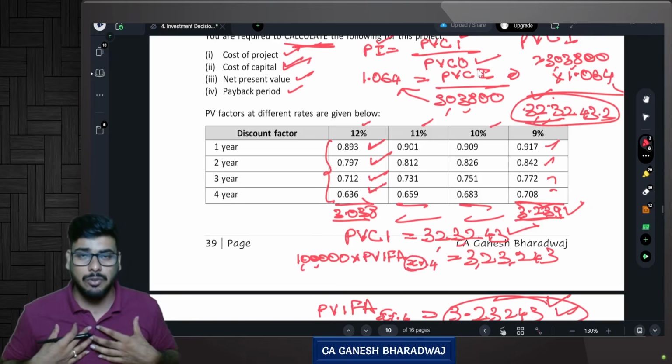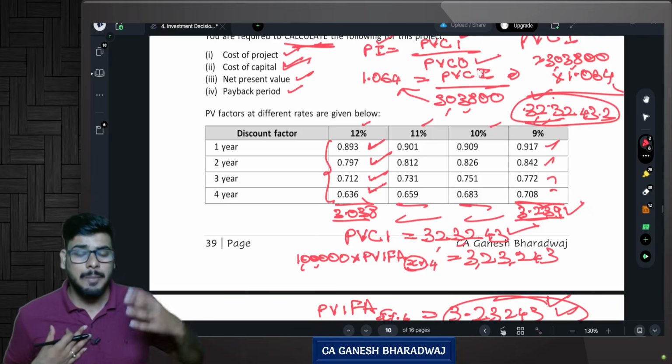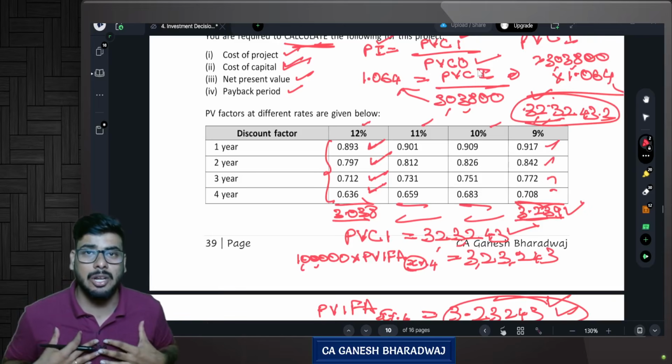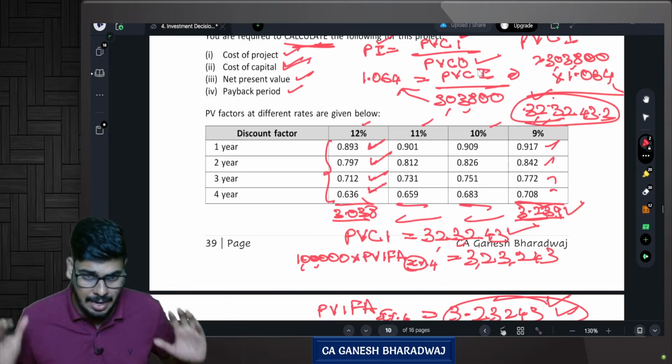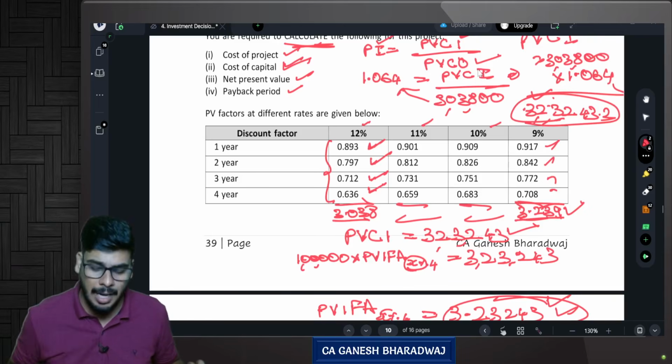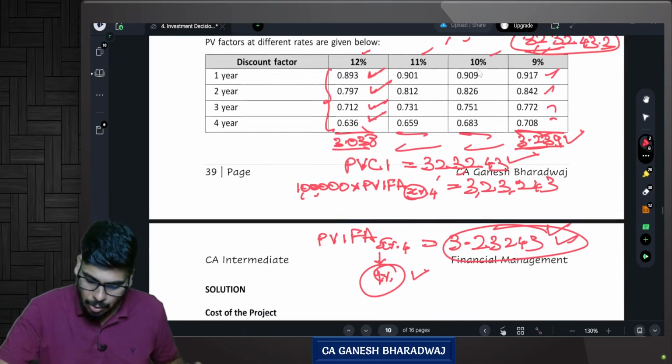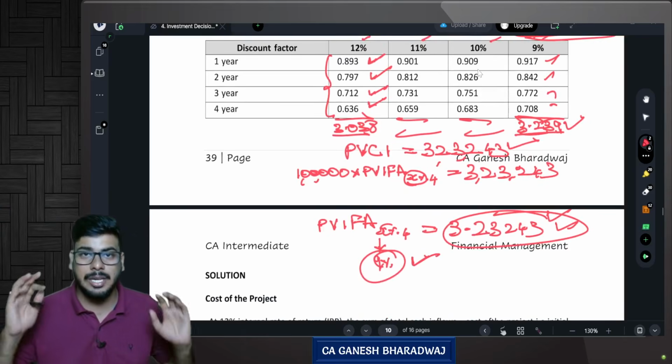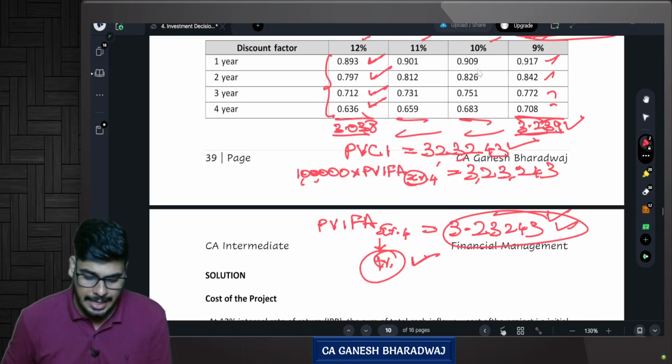This x percentage is only my cost of capital percentage. Why? Because profitability index and NPV and all is calculated only using my weighted average cost of capital. This is different from my IRR, correct? So this is going to be how much? This is going to be 9%. Guys, are you clear with this? Is everyone clear with this?